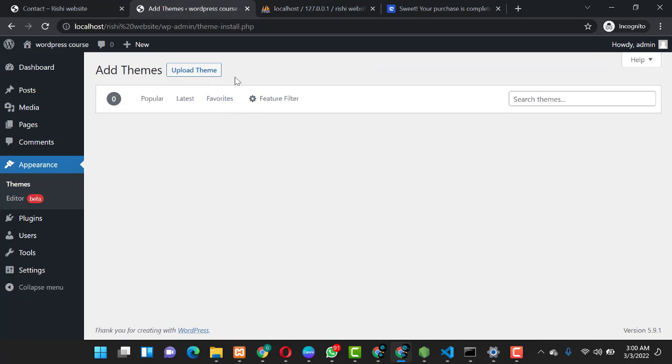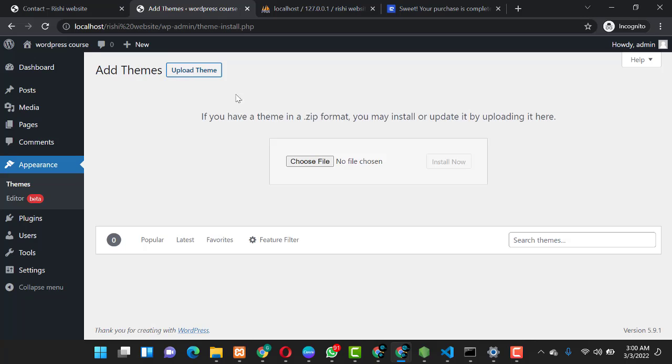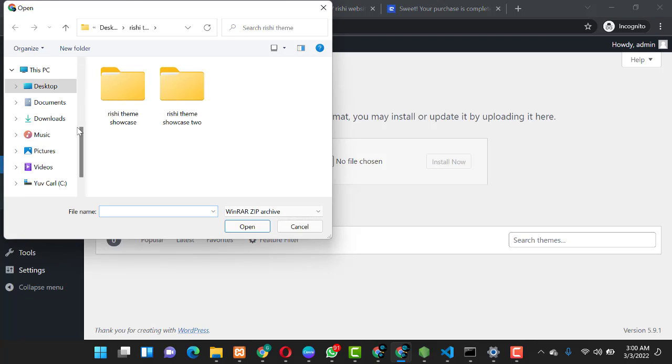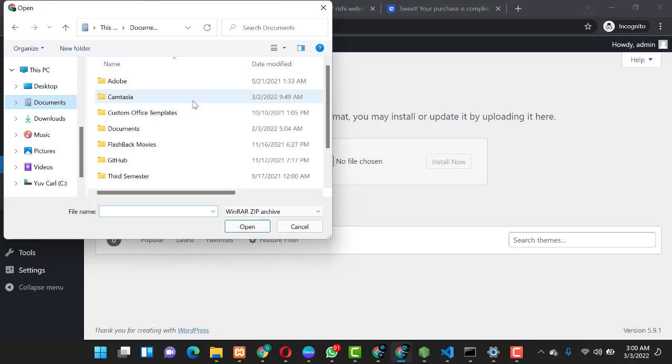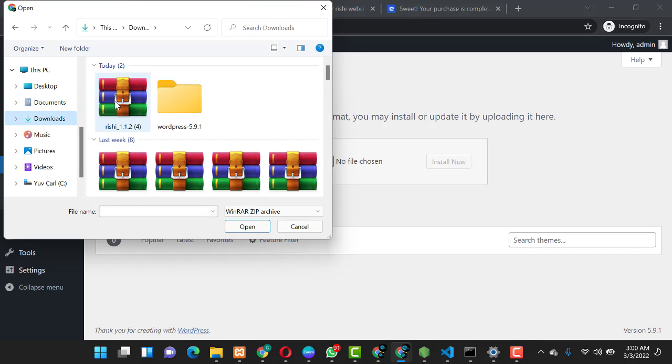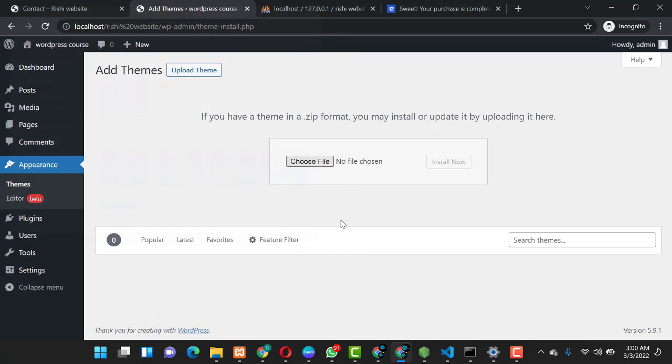Since our theme has been downloaded, we don't need to search for the theme over here, so you can just click on upload theme, and then choose a file, and be rest assured that every file you choose should be a .zip file. So you come over to downloads, take this theme over here, click open, and click install.